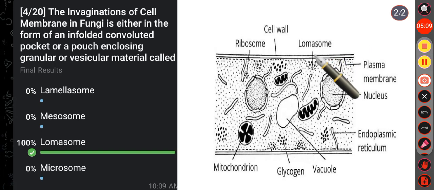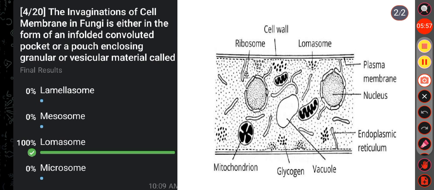So when you see the structure of the cell in fungi, the cell membrane is a delicate, extremely thin living membrane which closely invests the protoplast. The cell membrane or plasma membrane is pressed against the cell or hyphal wall except for occasional invaginations in some regions. The invagination is either in the form of an infolded convoluted pocket or a pouch enclosing granular or vesicular material. Two mycologists, Murray and McLear, named it lomasome. So here the correct answer is option C.